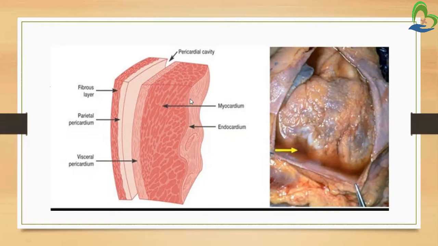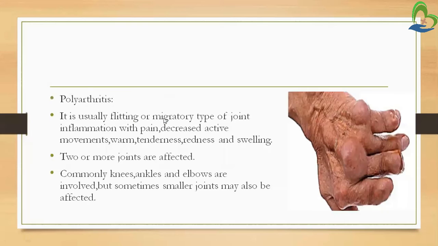So inflammation of these three layers is called carditis. And next is polyarthritis. It is usually a fleeting or migratory type of joint inflammation with pain, decreased active movements, warmth, tenderness, redness, and swelling. Migratory type means it will migrate from one joint to another joint. So inflammation will be migrating and also pain will be migrating.